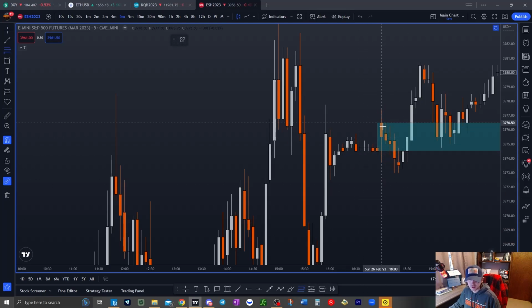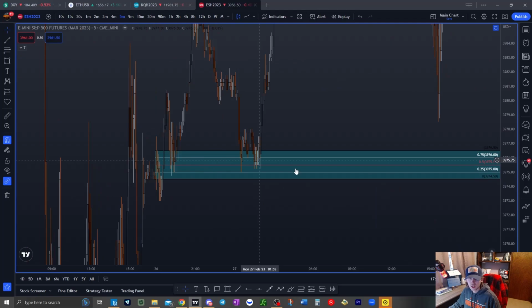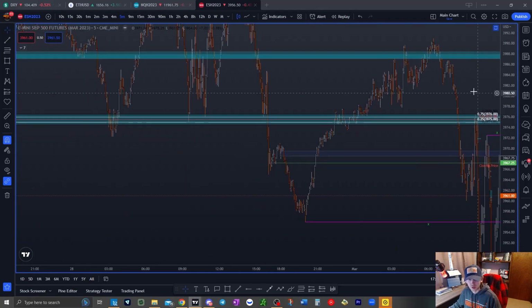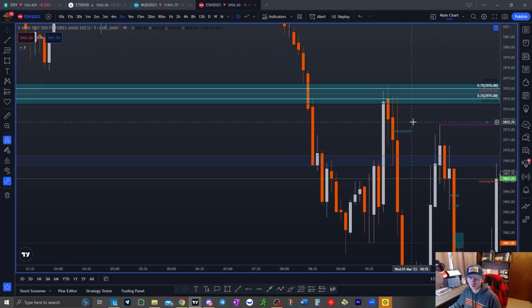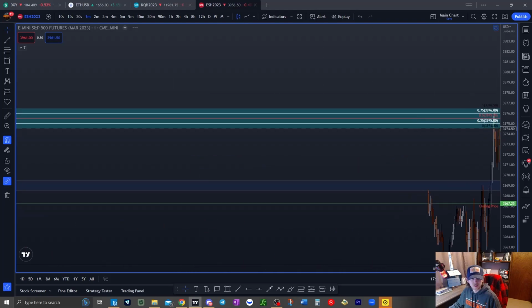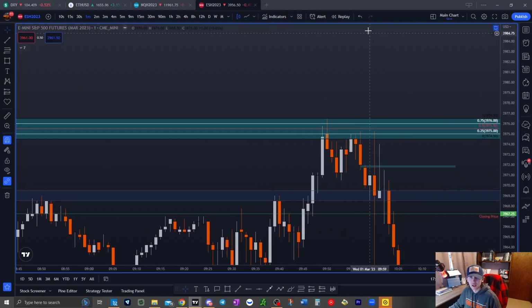You could even throw some fib levels on it like this from the open to the close. You can even mark it up within quarter levels. I mean, I'm getting a little advanced here, but you're going to use these levels and divide them up because in algorithmic terms, when price retraces back to it, even though that was a while ago, when price retraces back to it, it's going to act as a form of support and resistance in algorithmic terms.